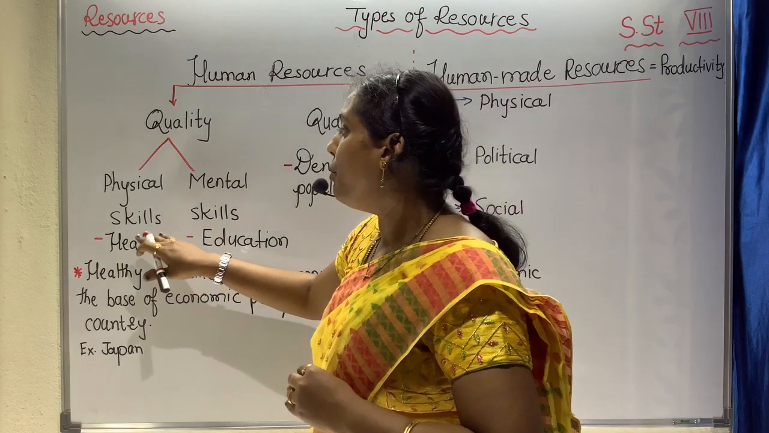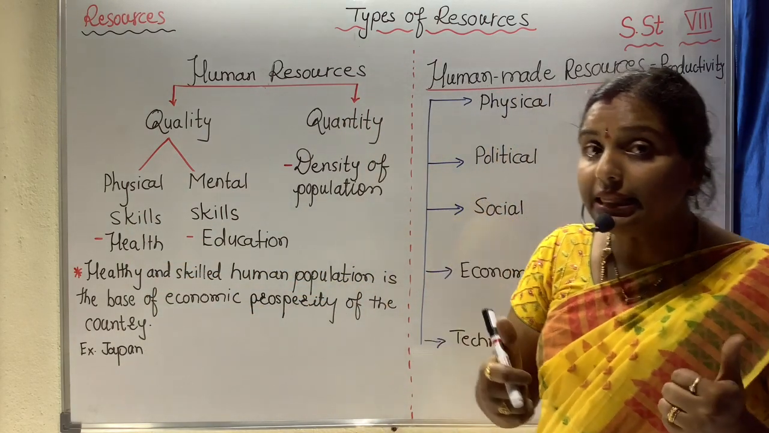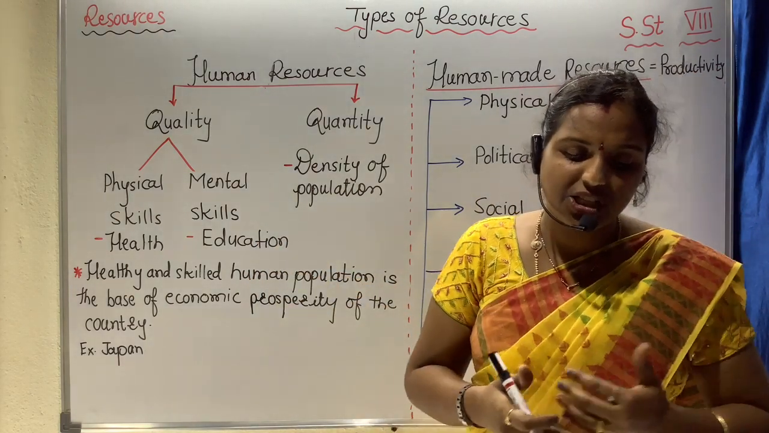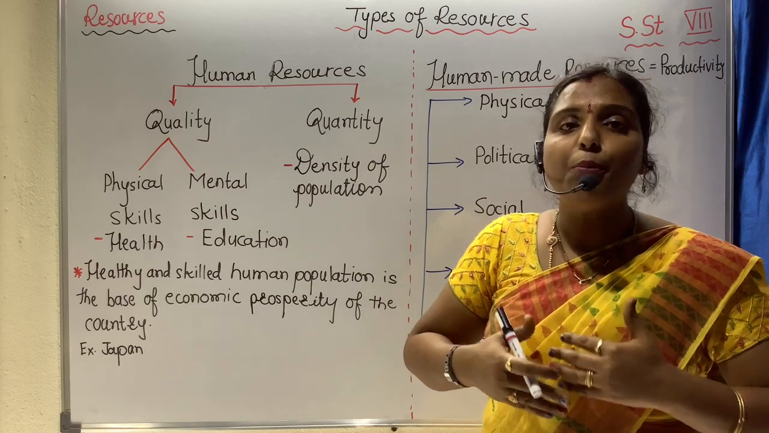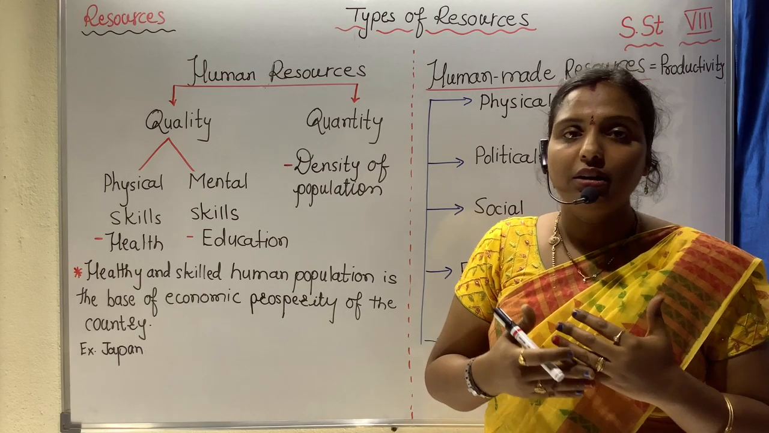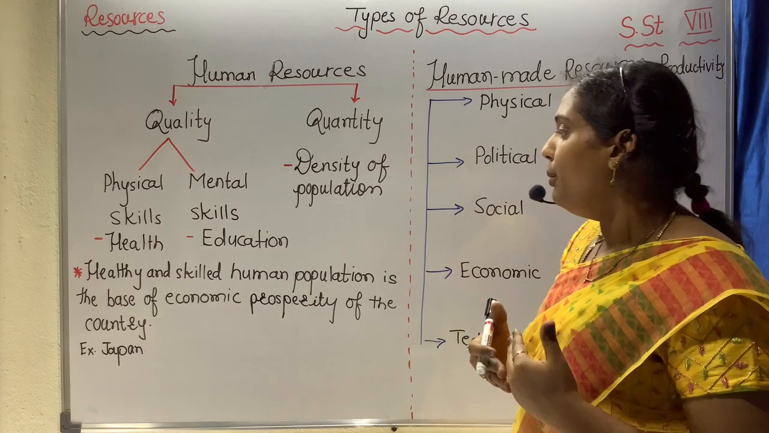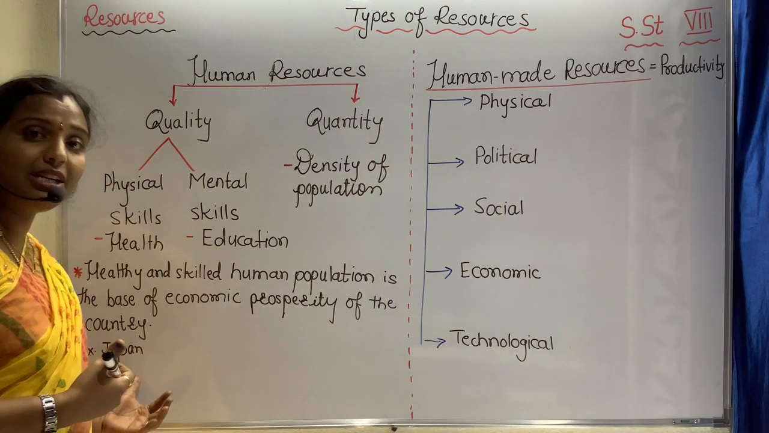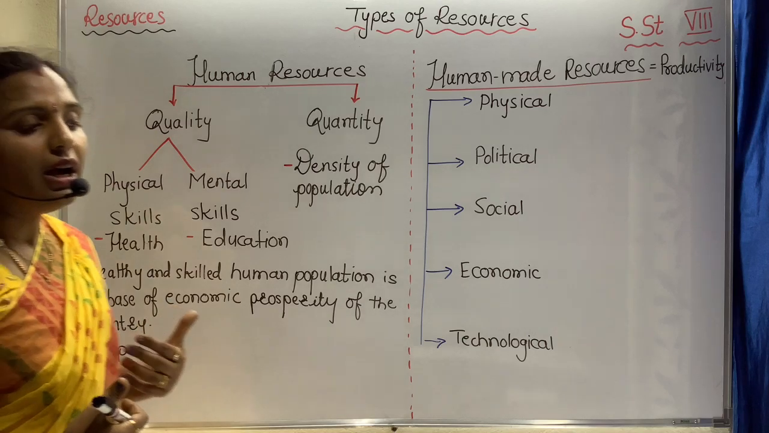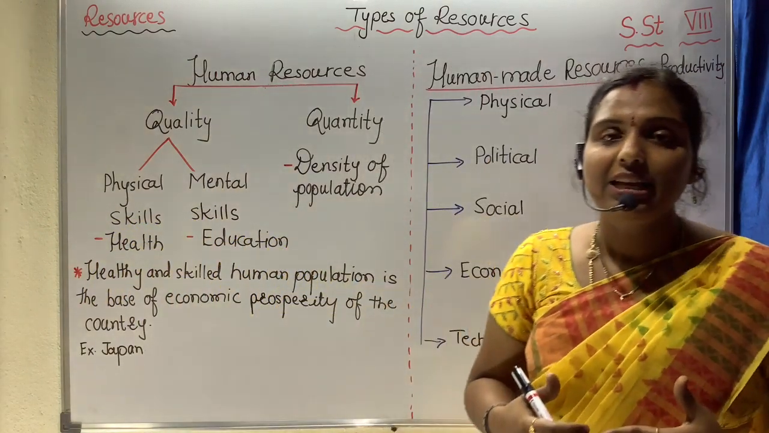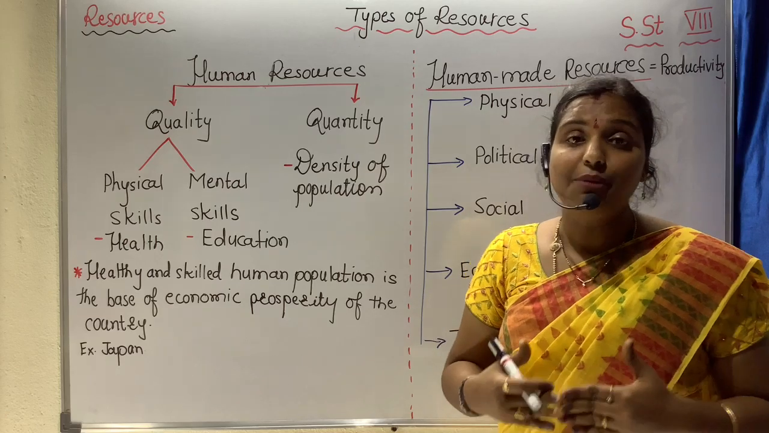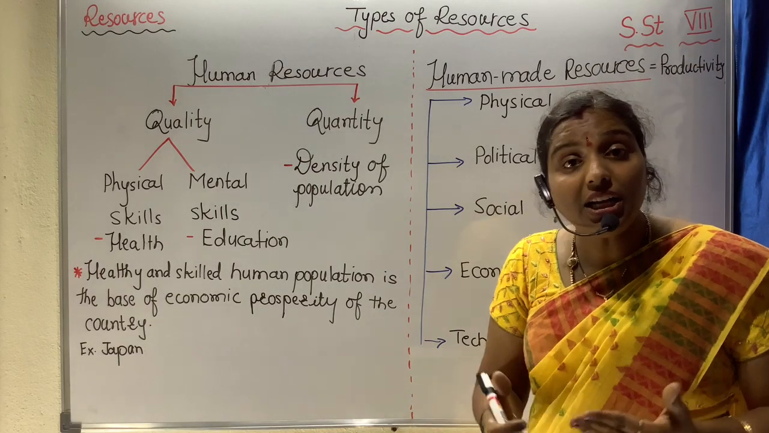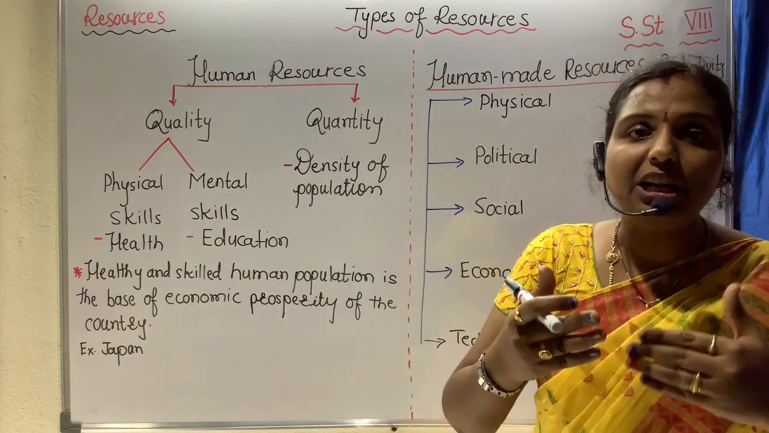Now when I say quality, as I have defined already, it is the physical and the mental skills. That means a population in a country needs to have good health as well as a good education. The education may be skilled education, semi-skilled education or whatever. So the population needs to have a skill. They have to be educated. As an example stated in the textbook, take Japan. Though Japan has a smaller population and fewer resources compared with other countries, Japan is said to be a developed country.